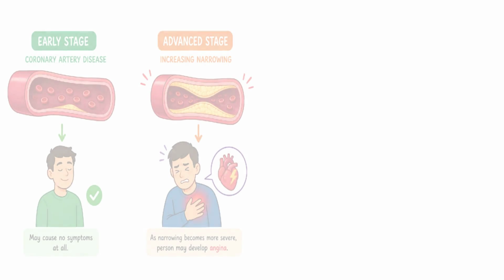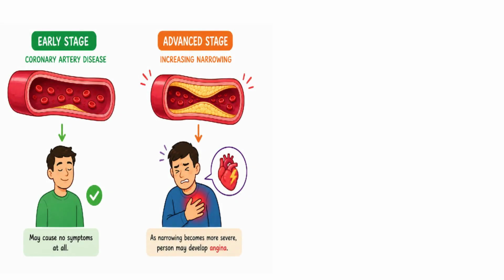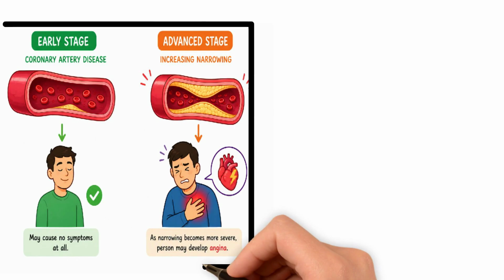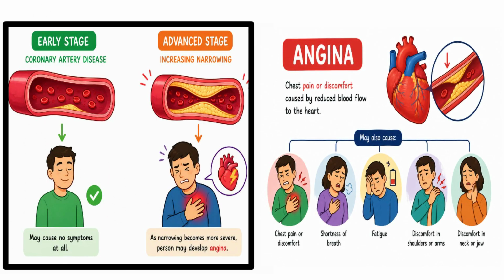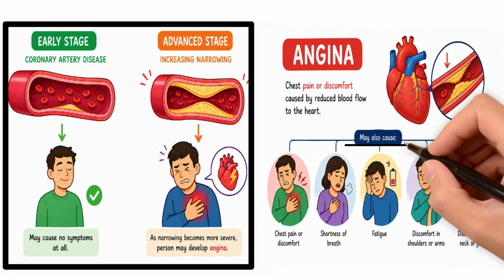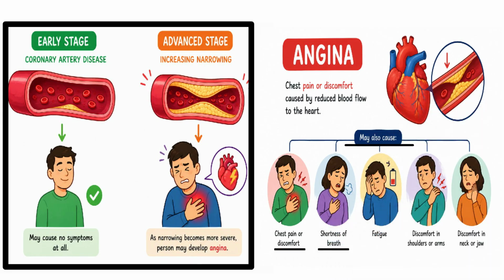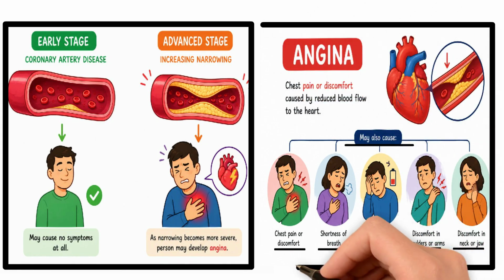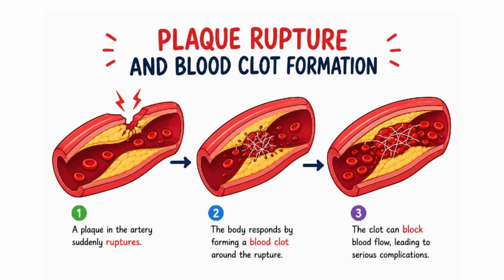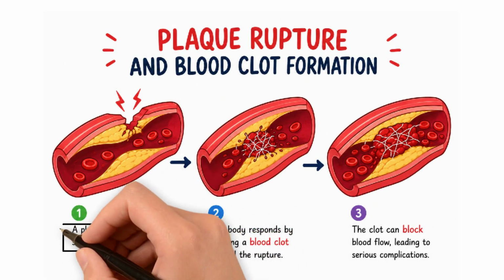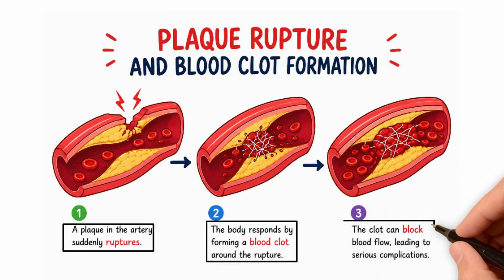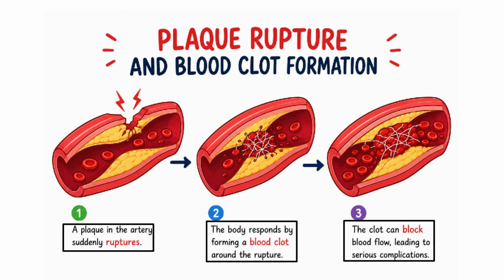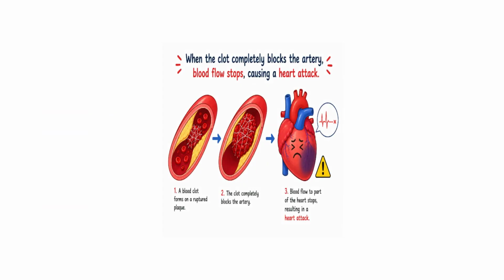In the early stages, coronary artery disease may cause no symptoms at all. However, as the narrowing becomes more severe, a person may develop angina, which is chest pain or discomfort caused by reduced blood flow to the heart. Some people also experience shortness of breath, fatigue, or discomfort in the shoulders, arms, neck, or jaw. The most serious complication occurs when a plaque suddenly ruptures. The body responds by forming a blood clot around the rupture. If the clot completely blocks the artery, blood flow to part of the heart stops, resulting in a heart attack.